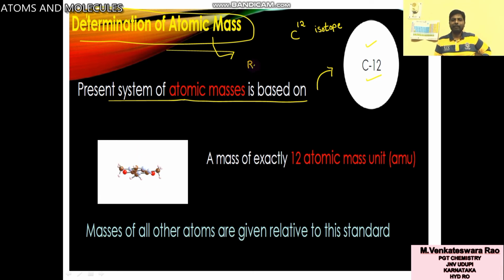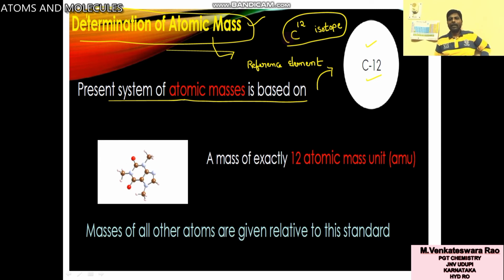In the exam they will ask for the reference element. The reference element used in the determination of atomic mass is the C12 isotope. C means carbon, and 12 means mass number.